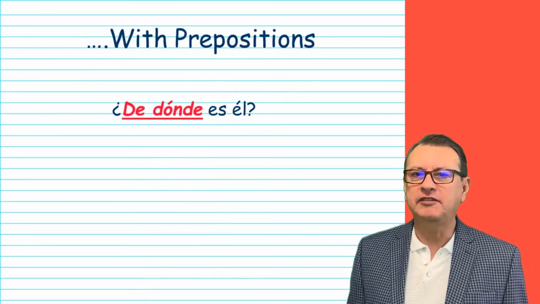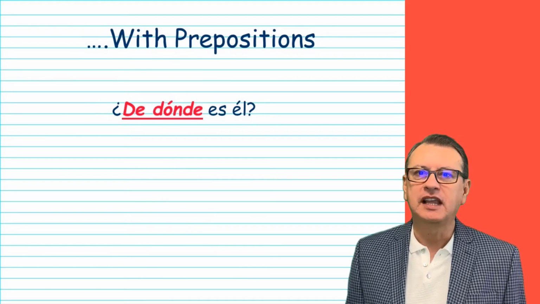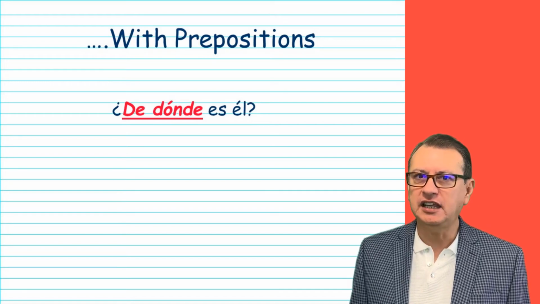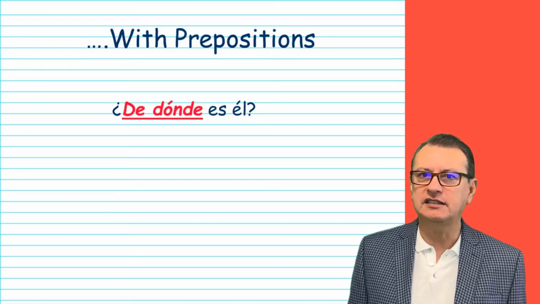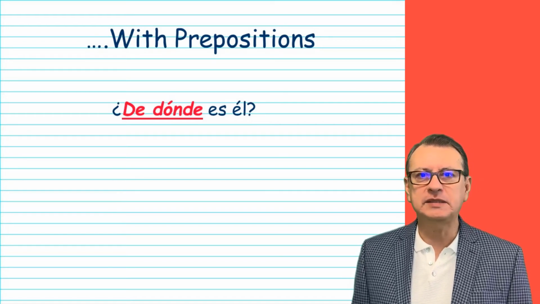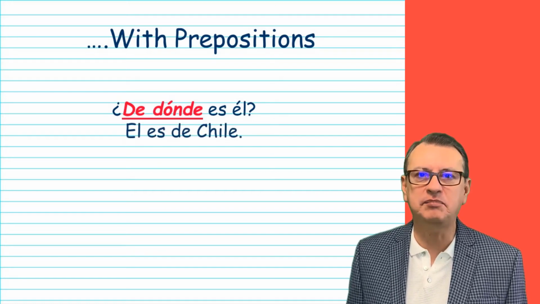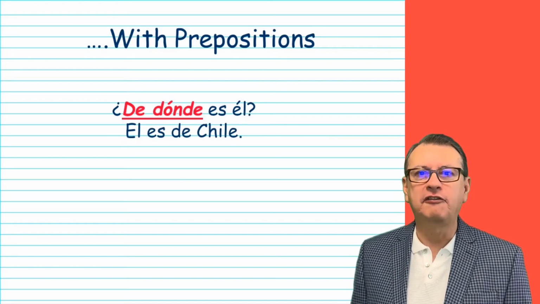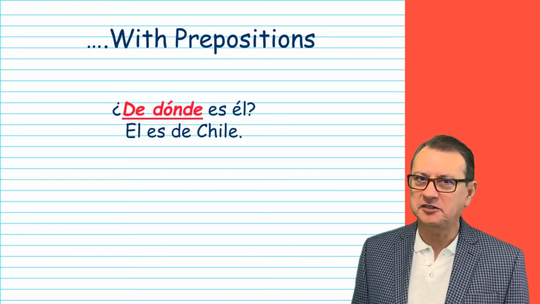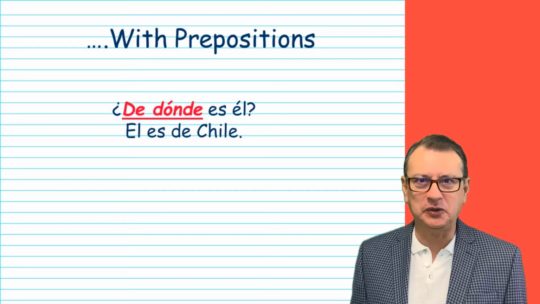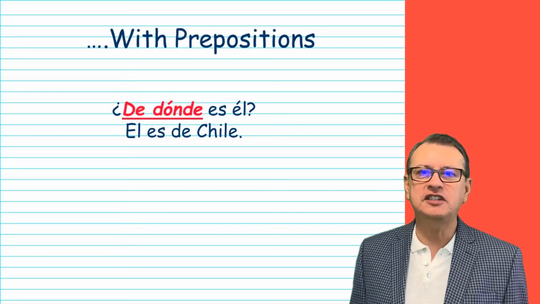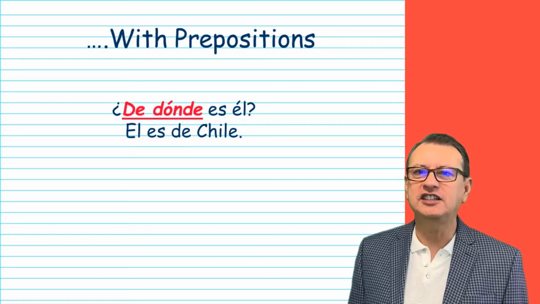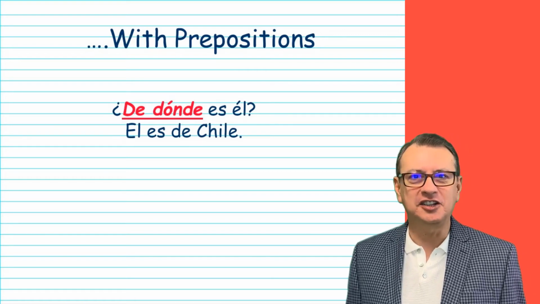If you happen to have a preposition like I mentioned before, ¿de dónde es él?, where is he from, that preposition is tricky because it's at the beginning of the sentence, right? So in the response, I need to include that same preposition. Él es de Chile. He is from Chile. So remember, in English it will be a completely different order. So next time that you see a question that starts with a preposition, make sure that that preposition is used in the response.